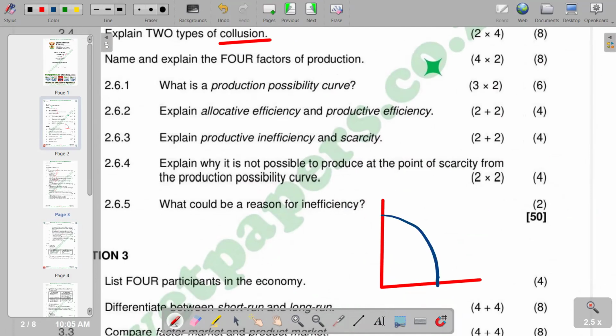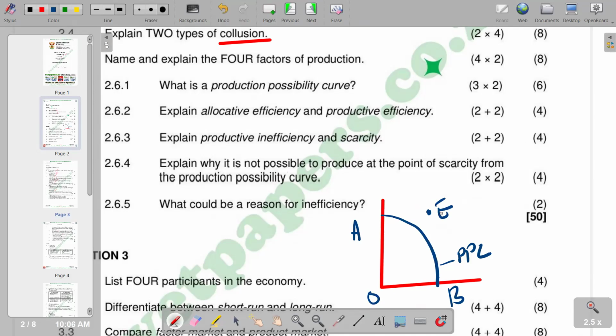So this represents our PPC. On the vertical axis we've got, let's say, good A, and on the horizontal axis good B, and this will be our point of origin. The question is asking why it is not possible to produce at a point of scarcity. The point being referred to is this point. Let's say this is our point E. So why is it not possible to produce it?